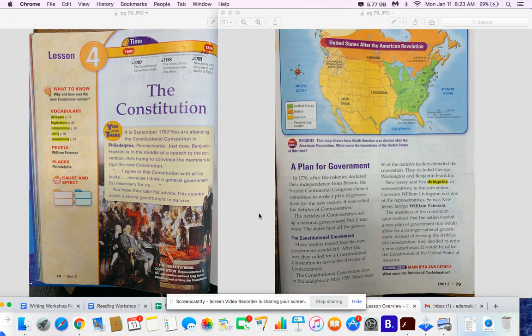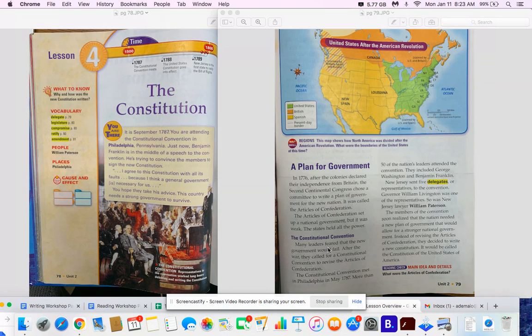It didn't really have the best setup. So let's see what they're going to do about it. The Constitutional Convention. I'm thinking maybe at the Constitutional Convention, a group of people might have come together and discussed this and how they can make it better to help the nation. So let's take a look.